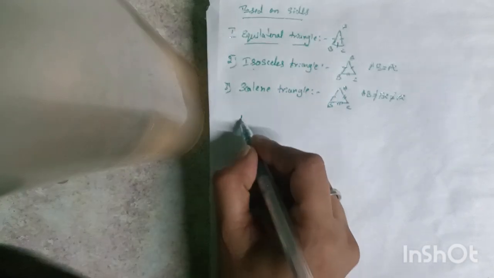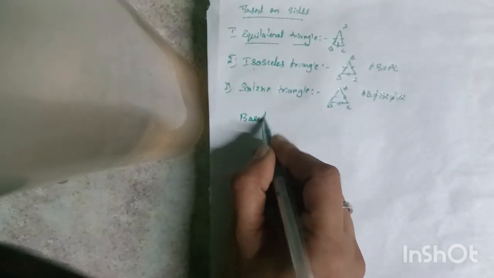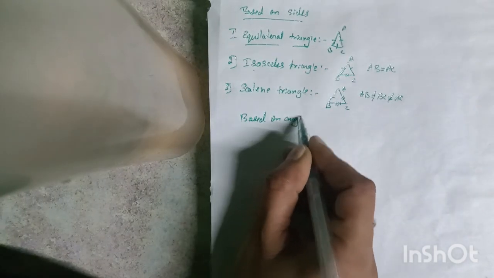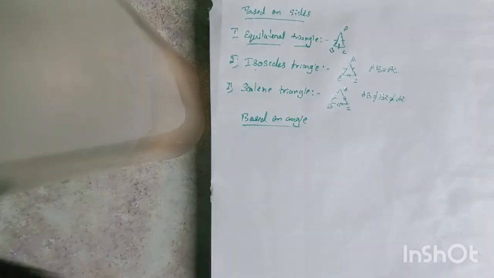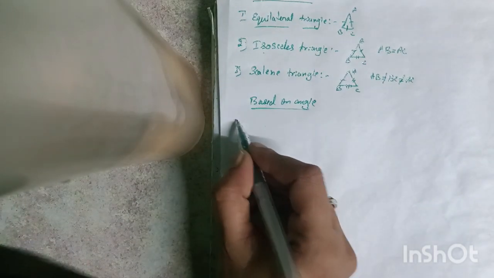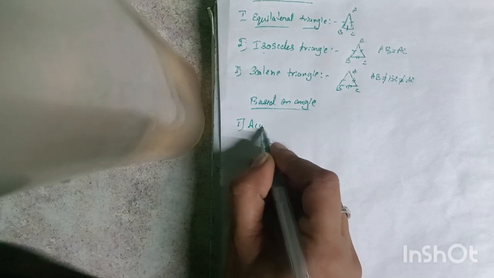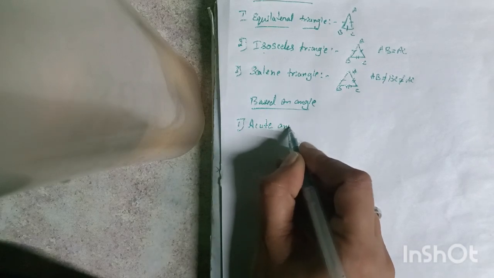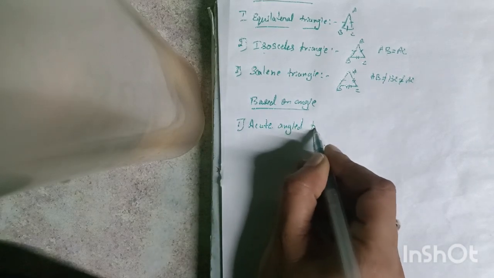So next, based on angles. Here also we divide the triangle into three types. So what are the types? The first one is the acute angle triangle.